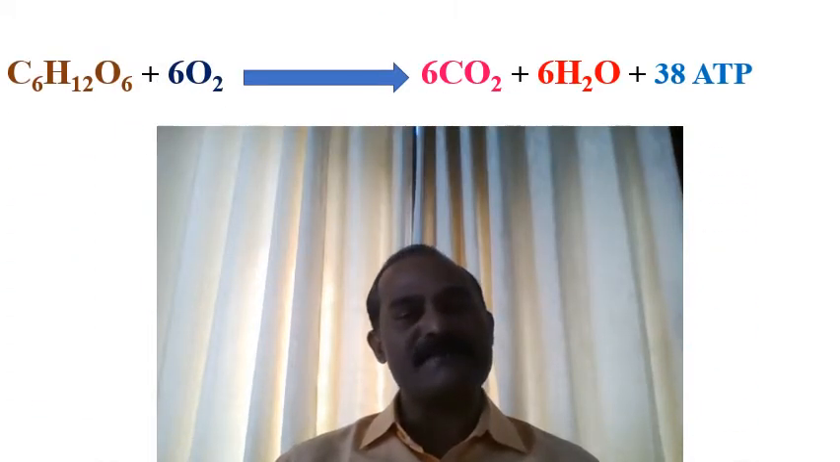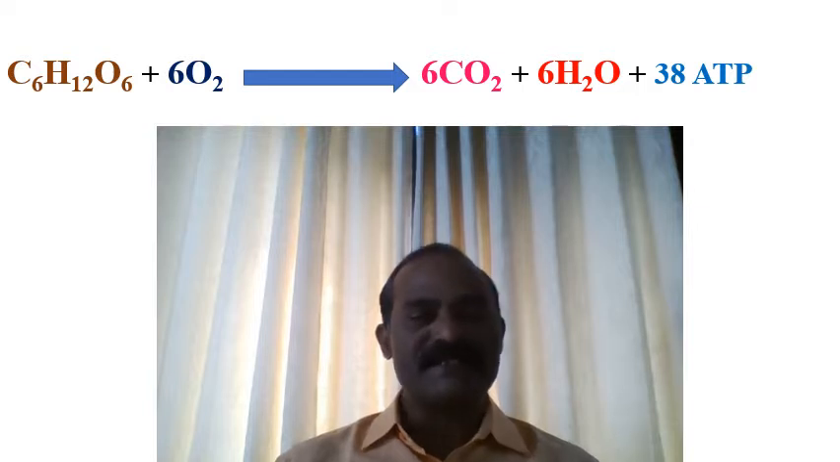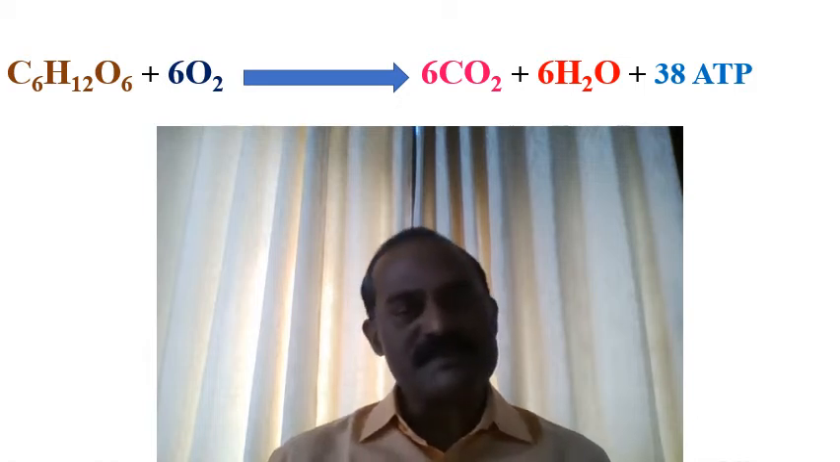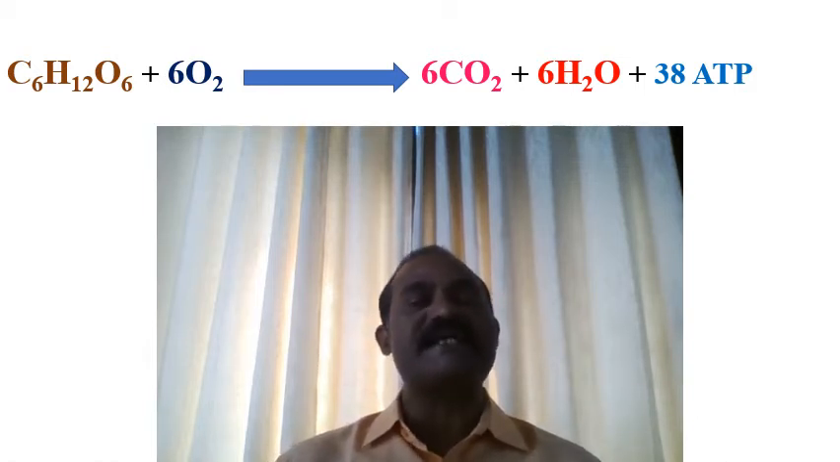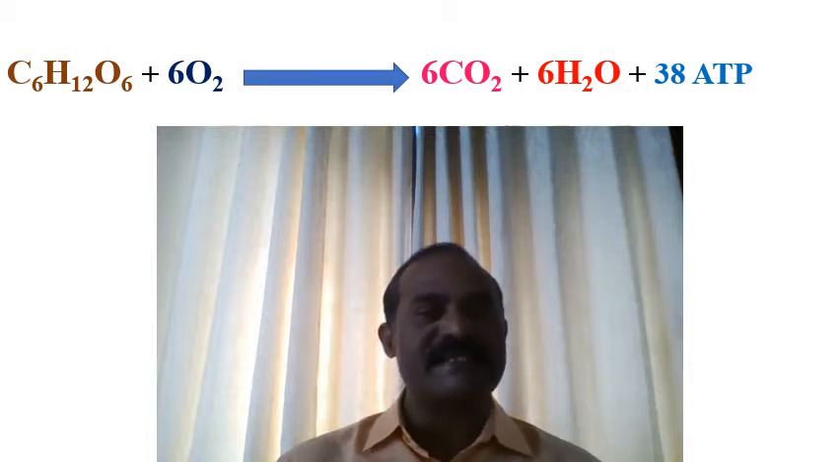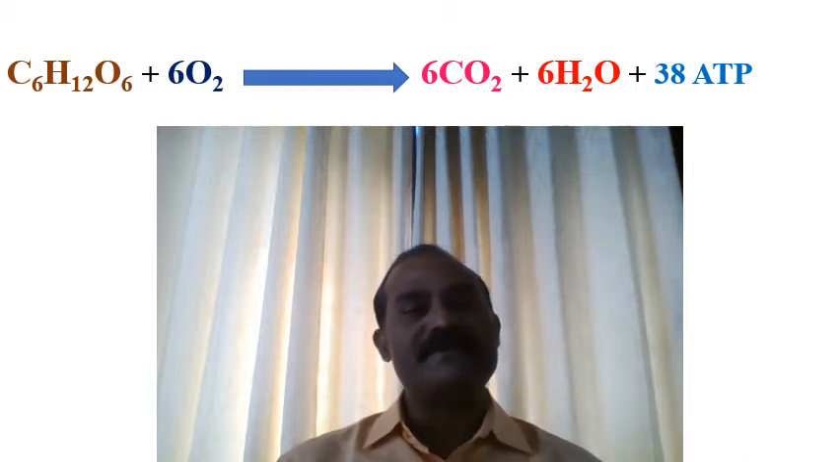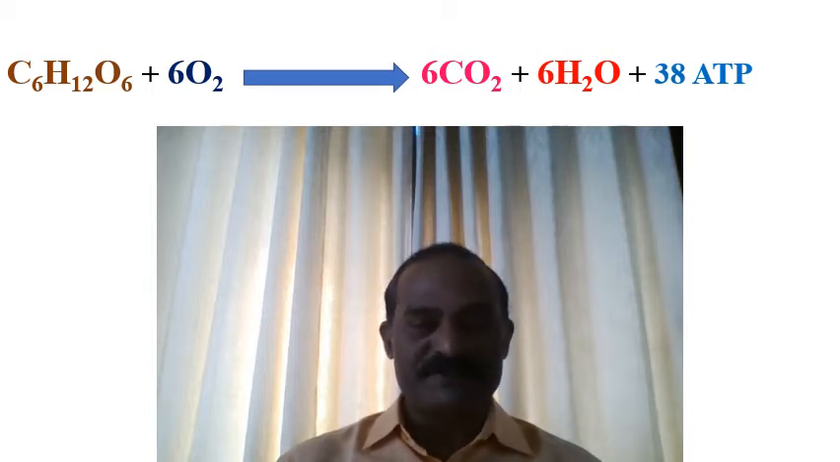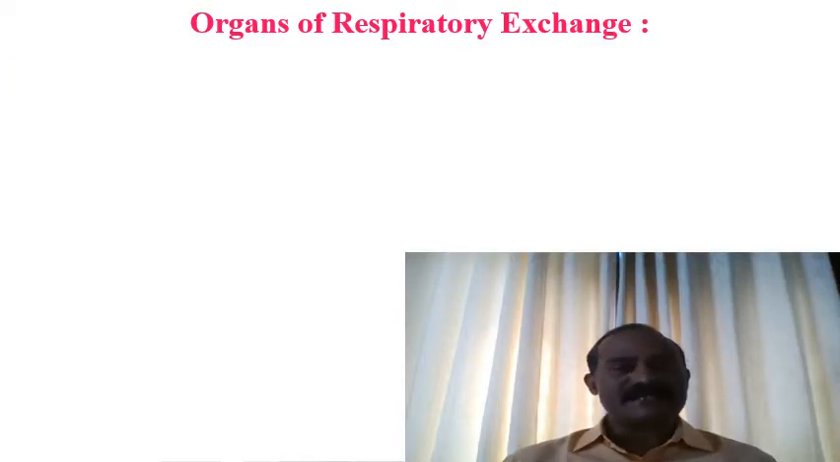Now if we see the general chemical equation of respiration, it is C6H12O6, that is glucose, an organic compound. Instead of glucose, it may be amino acid or fatty acid that can be used as the respiratory substrate. They are oxidized with the help of atmospheric free oxygen, which is represented here in this equation as 6O2. They are converted to 6 molecules of carbon dioxide, 6 molecules of water, along with the generation of 38 ATP molecules that can be used directly in metabolism. Then we'll understand the organs of respiratory exchange in different living organisms.